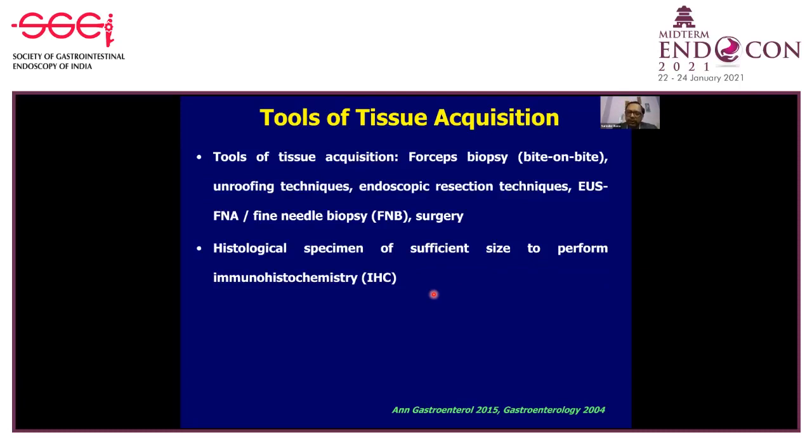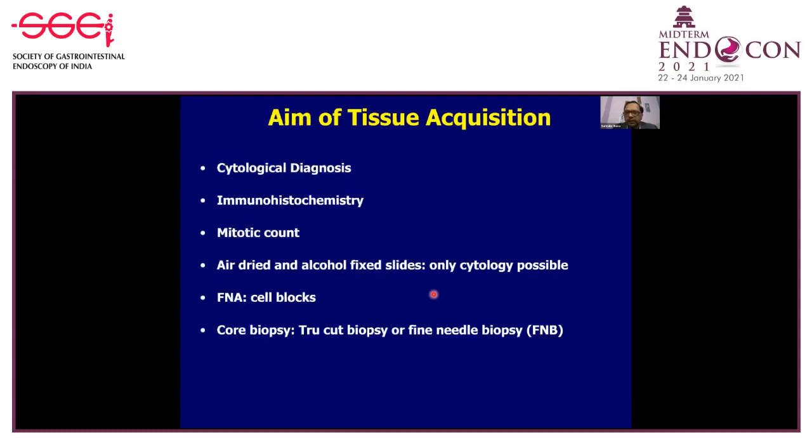But the important thing to understand is that for submucosal lesions, we need a sufficient amount of tissue so as to perform immunohistochemistry, because the diagnostic as well as the prognostic features depend upon the IHC features. So the aim of tissue acquisition is to acquire sufficient tissue to have a cytological diagnosis, perform immunohistochemistry, and do a mitotic count, because the number of mitoses will tell us about the behavior of the lesion.